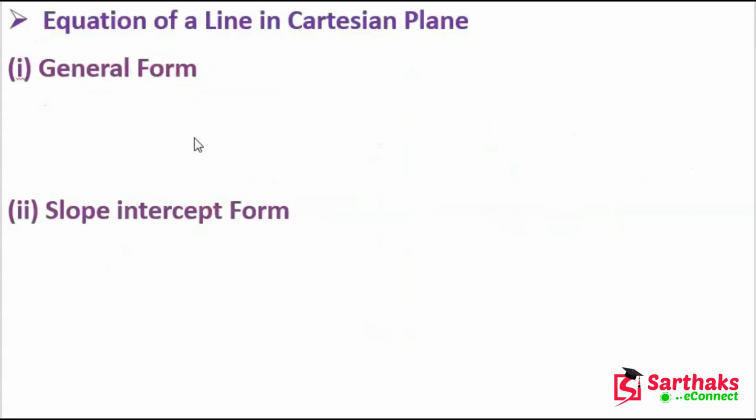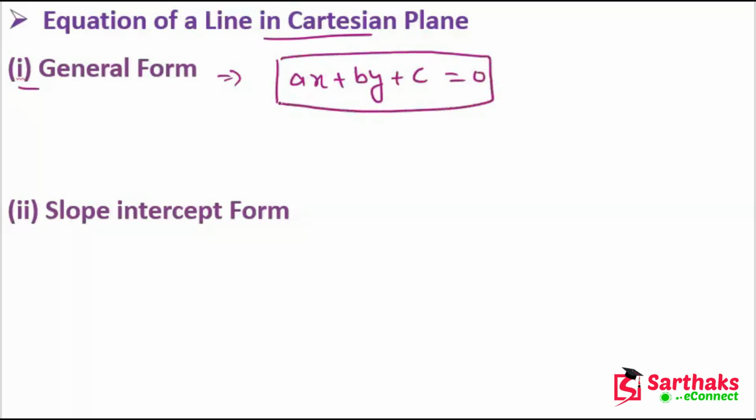So now, equation of a line in the Cartesian plane. Very easy again. The equation of a line in the Cartesian plane can be represented in many ways. A few ways are, first, general form. The general form of a line is given as ax + by + c = 0. So this is the general form of a line.